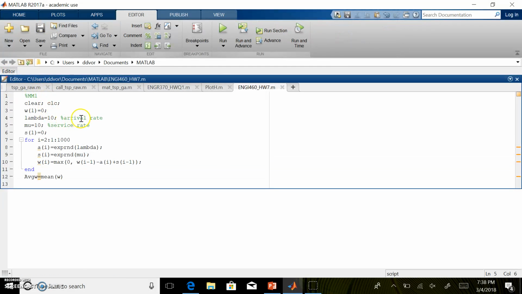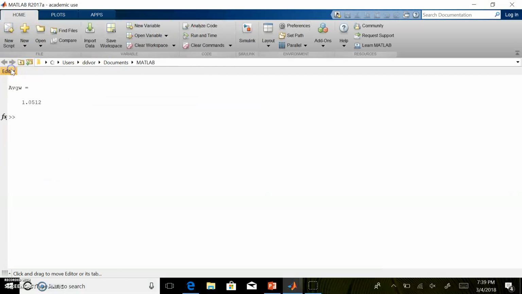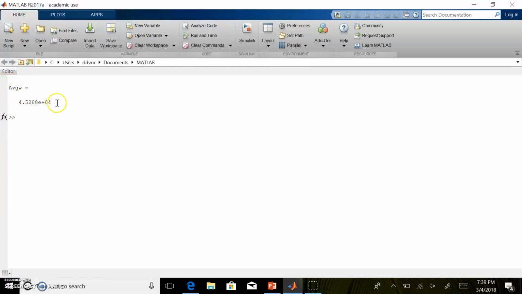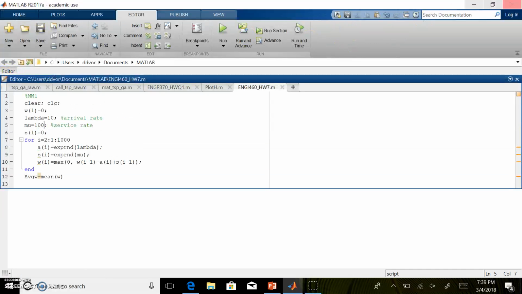Now remember, lambda is the arrival rate. So if we have a really long arrival rate but a short service rate, then the wait time is going to be short. So when we do this, yep, we get a shorter wait time. But if we do the opposite, if we do a big service time and a quick arrival rate, you're going to see a really high wait time, which we do.